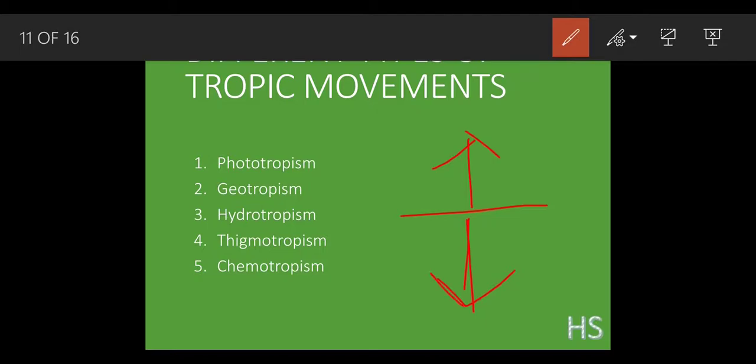The shoot is growing away from the earth, upward, so it is showing negative geotropism.